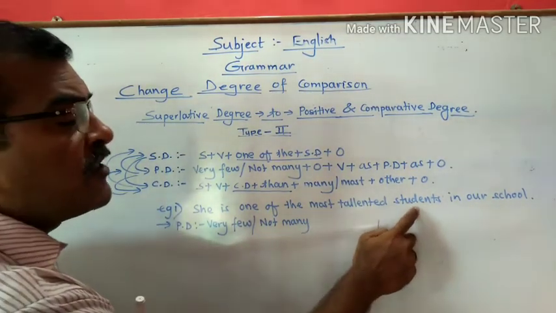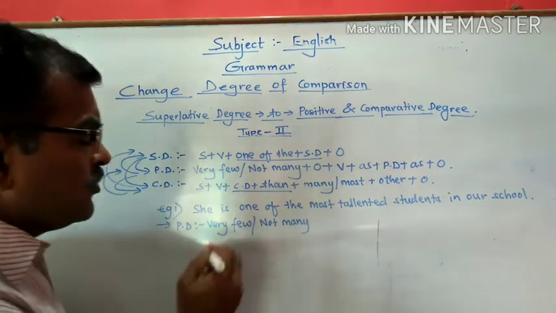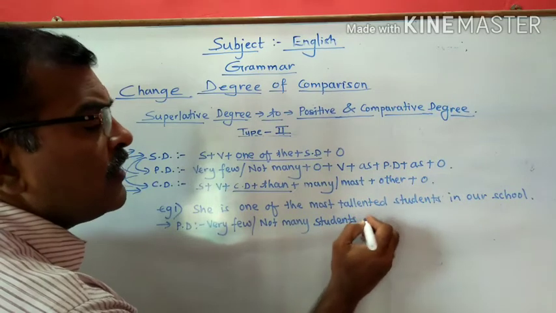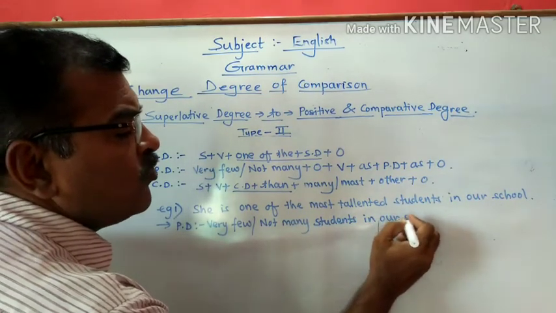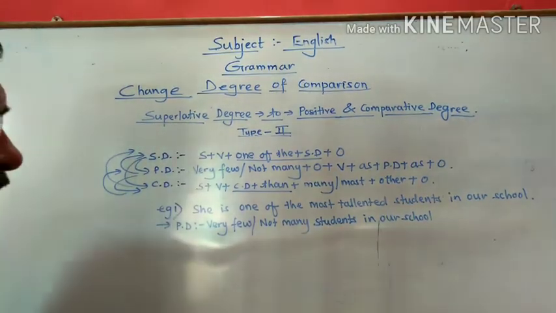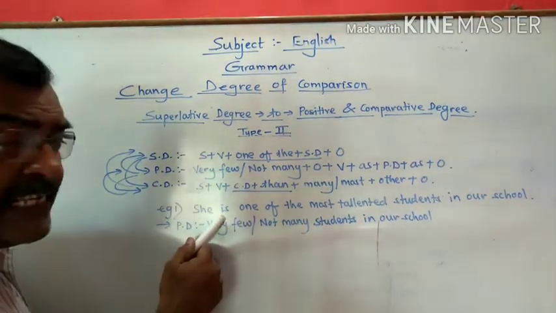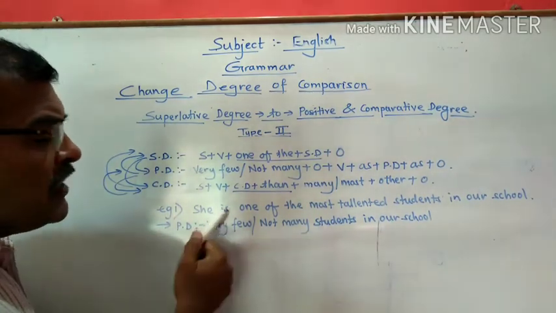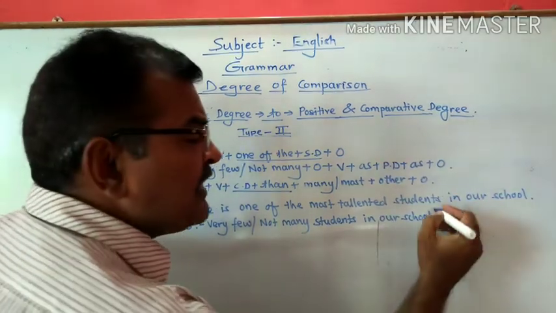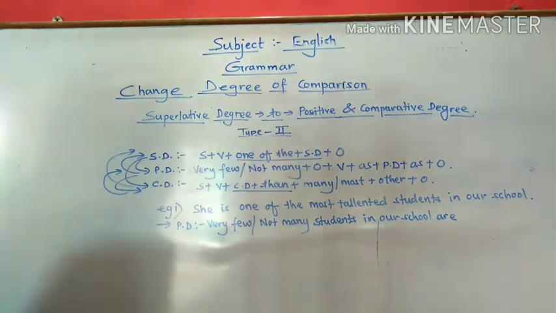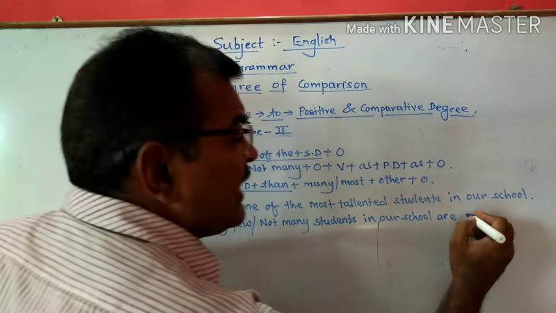Here object is plural. See, focus on this noun, students. So very few, not many students in our school. This is what is your object form, right? Then we have to take the verb form. And now what is your verb? Here it is, but now here your main object is students. It is plural, so is will become, what is the plural form of is? That is are, right? So very few or not many students in our school are as.